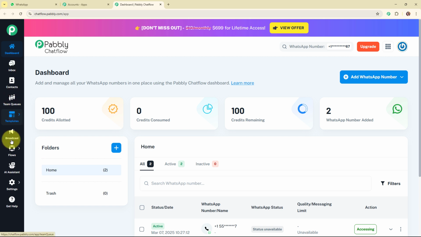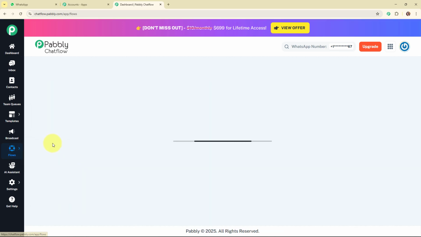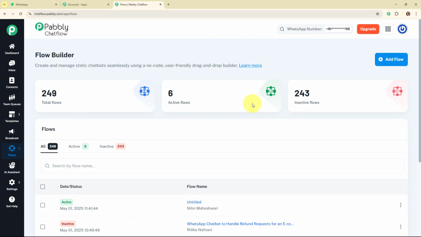Alright, so this was the overview of all the features, and now to build a new WhatsApp chatbot for my business, I'm going to use a feature by Pabbly Chatflow, that is flows, given over here. Now in this flow builder, you can see all the existing flows that I've created using Pabbly Chatflow till now. And to create a new WhatsApp chatbot, I need to create a new flow. So for that, I'm going to click on this add flow button given on the top right corner.